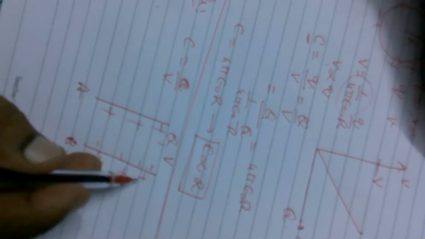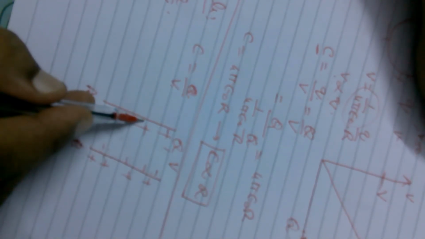This is not the creation of charge. Within the body B itself, both charges were present. But now separation has taken place because of the influence of this positive charge. In it, negative charge is coming to this side surface and positive charge is pulled to that side surface. And this negative charge is called bound charge because it will be present because of this positive charge. And this positive charge is called free charge.